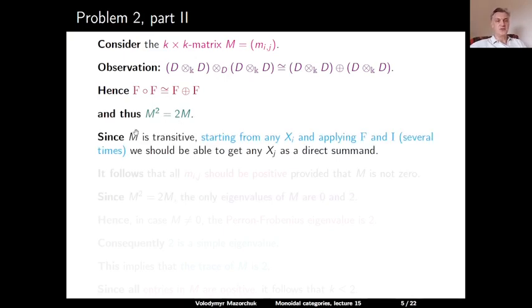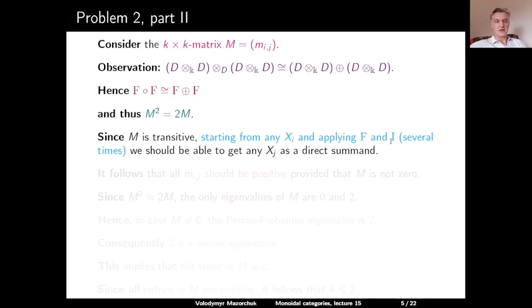Since we assumed that our representation curly M is transitive, starting from any indecomposable object xi and applying our indecomposable objects in the monoidal category, which are F and the identity object I, so this corresponds to the regular D-D bimodule D.